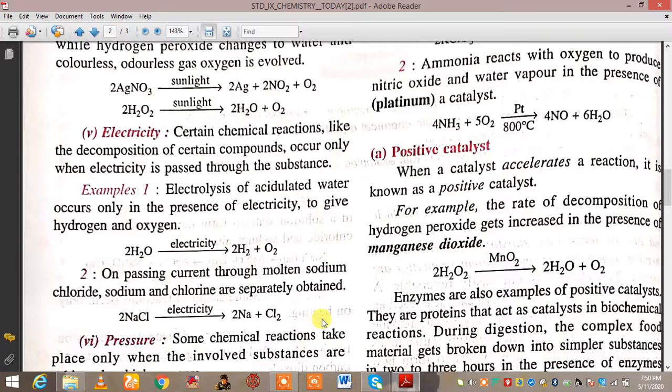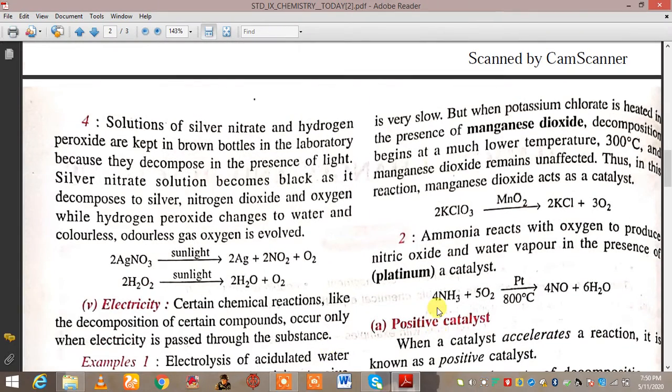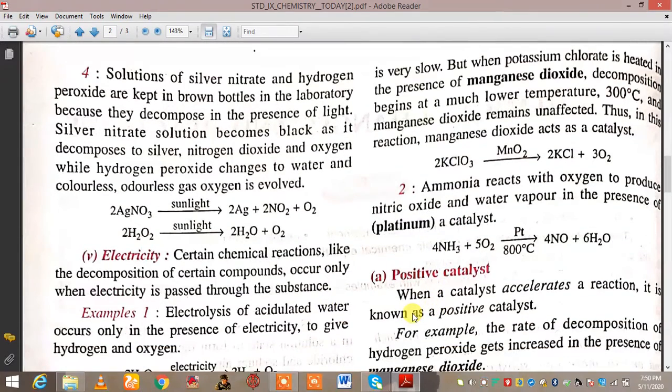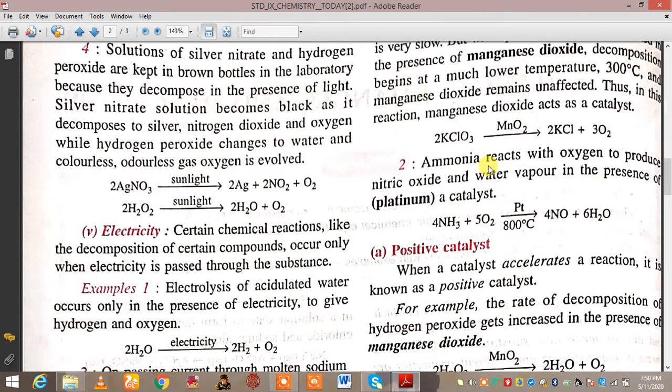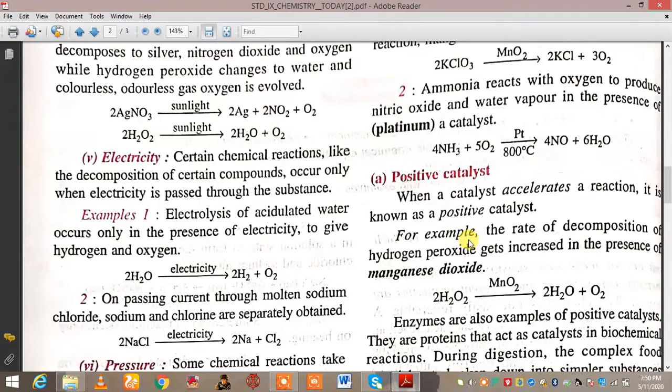That is sometimes also required in a few reactions. Now, a few examples of catalysts. Potassium chlorate is heated and decomposes into potassium chloride and oxygen only in the presence of a catalyst, which is manganese dioxide. Ammonia reacts with oxygen to produce nitric oxide and water vapor in the presence of a catalyst, which is platinum.